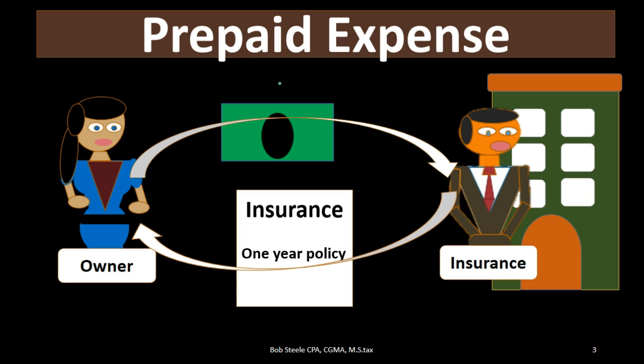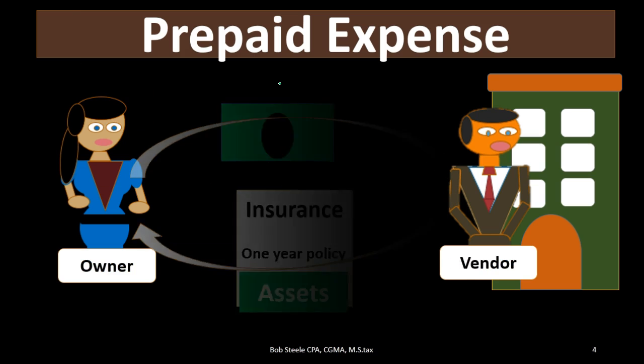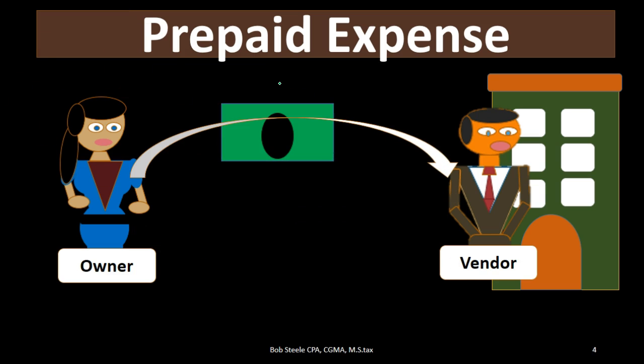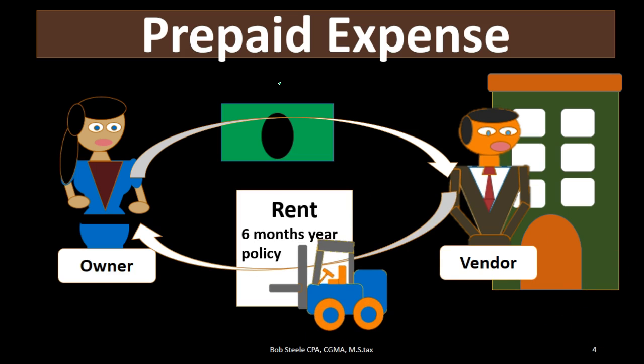As that benefit is consumed through the use of the policy, then we'll move it from a prepaid expense, an asset, to an expense on the income statement, reducing net income at that point. Other examples of prepaid expense would be rent. If we're renting something, we may pay for something in advance. For example, we may pay 6 months in advance for renting a forklift.